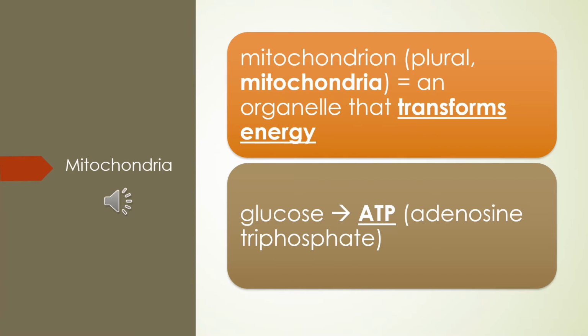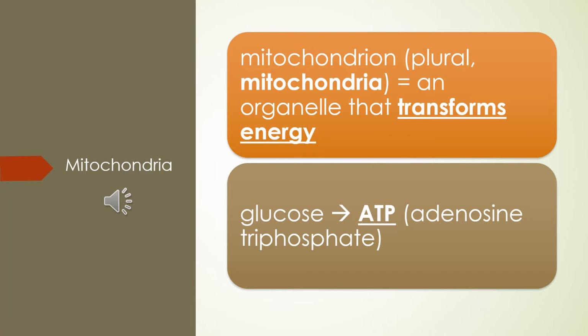Mitochondrion, or plural, mitochondria, is an organelle that transforms energy in the cell. This is why mitochondria are sometimes referred to as the power plants of the cell. They use energy from organic compounds such as glucose to transform that energy into molecules of ATP, which is adenosine triphosphate. ATP is an energy-carrying molecule that is used almost exclusively inside cells for energy.